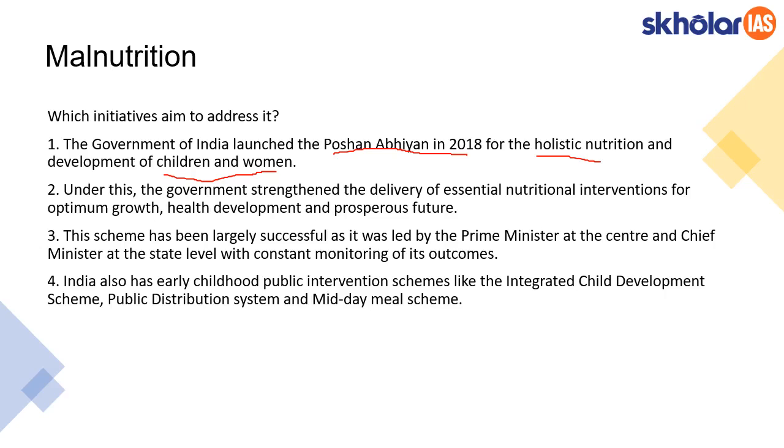And this scheme has been largely successful, because the whole scheme was led by the Prime Minister as well as the Chief Ministers of states. This kind of political leadership and political willingness to tackle this issue has supported the scheme and made it successful. In addition to Poshan Abhiyan, other interventions include the Integrated Child Development Scheme, PDS, that is Public Distribution System, and the Midday Meal Scheme. These are some of the important schemes that try to tackle the malnutrition issue.